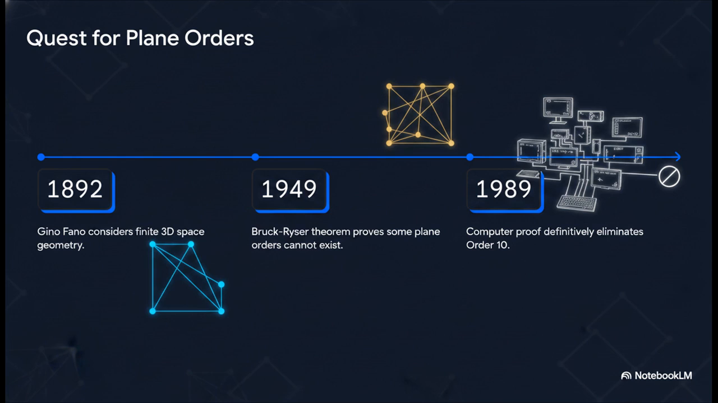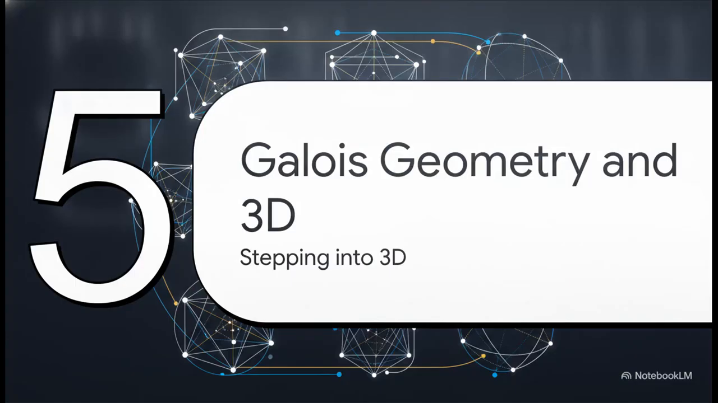And they had to use a massive, unprecedented computer-assisted proof to do it. Think about that. It took decades of human ingenuity plus supercomputers just to prove that this one specific geometric structure is an impossibility. Section 5, Galois geometry and 3D.